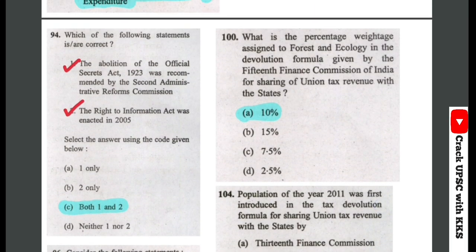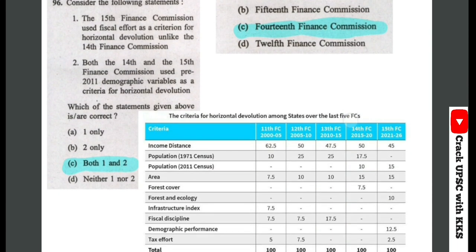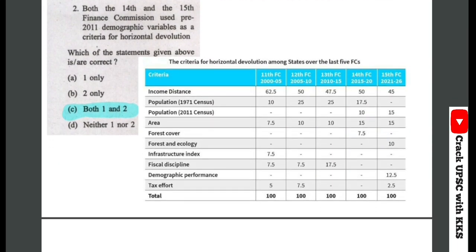What is the percentage weightage assigned to forest and ecology in the devolution formula used by the 15th Finance Commission? So the correct answer would be 10%. Here you can see in this table 10% for forest and ecology, 12.5% for demographic performance, tax effort 2.5%, and then area 15%, population 15%, and then income distance 45%.